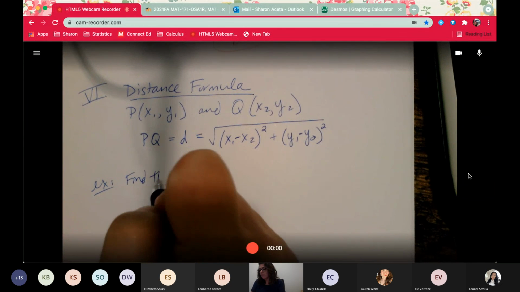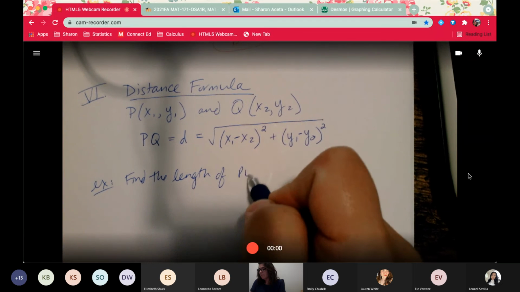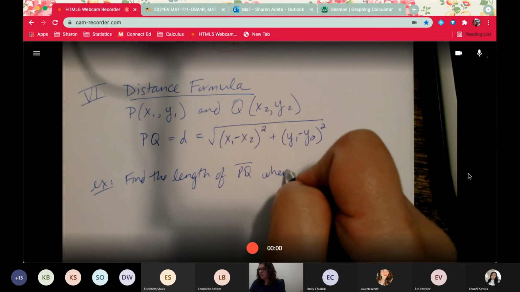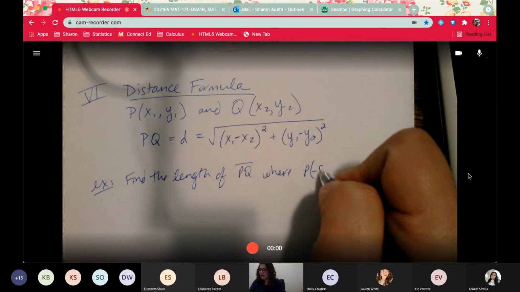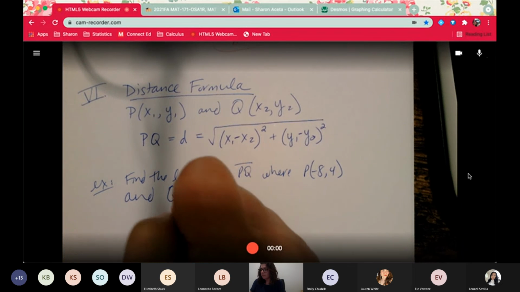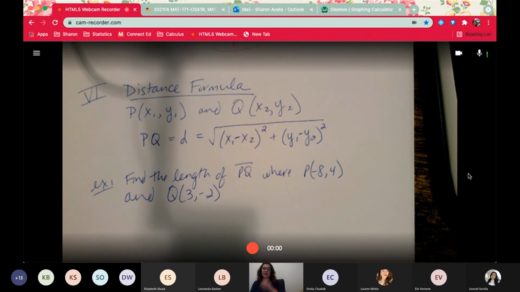Find the length of PQ, and they'll tell you that P is located at -8,4, and Q is at 3, -2.